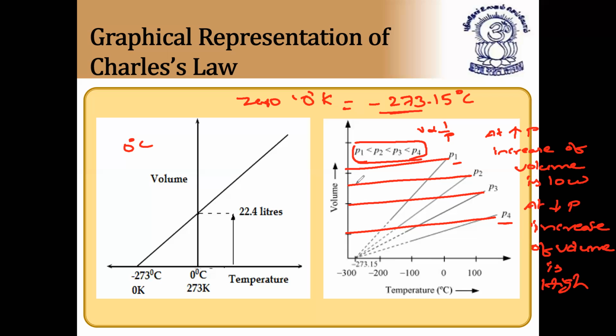Please note down. So whenever they give a graph like this between volume and temperature, and they give P1, P2, P3, P4, if they give the temperature in kelvins, then we can take a straight line from the origin only. So I hope it is clear. That graph also I think I'll show you now.